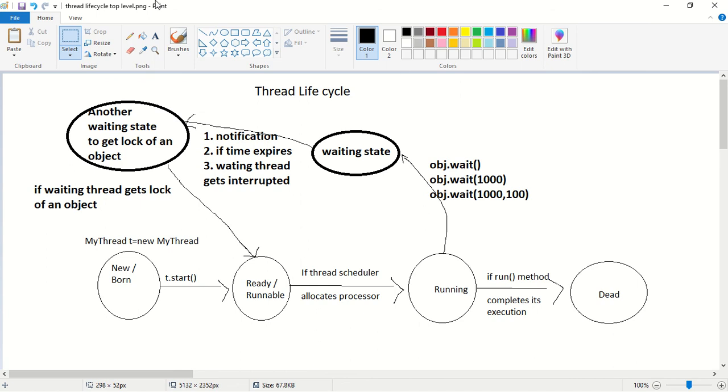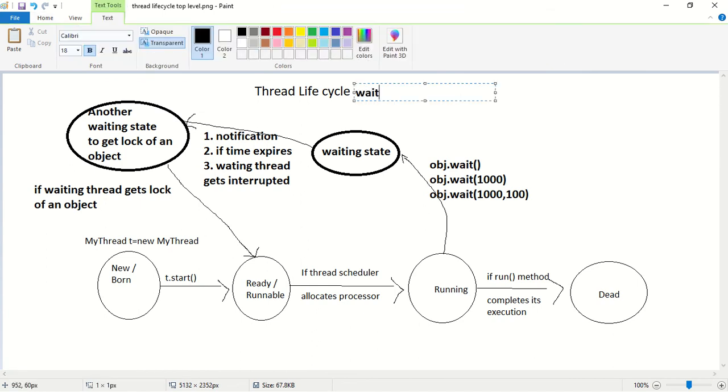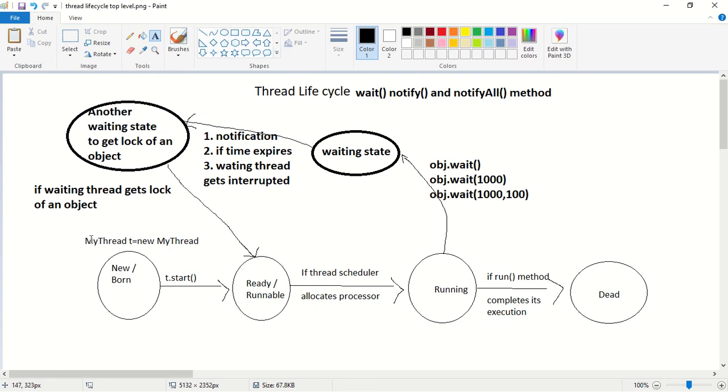So this is the thread life cycle of wait, notify and notifyAll methods. If we create a thread object, that is MyThread t = new MyThread, which state will the thread enter into? The thread will enter into the new state or born state. Next, if we call the t.start method, the thread will enter into the ready state or runnable state.